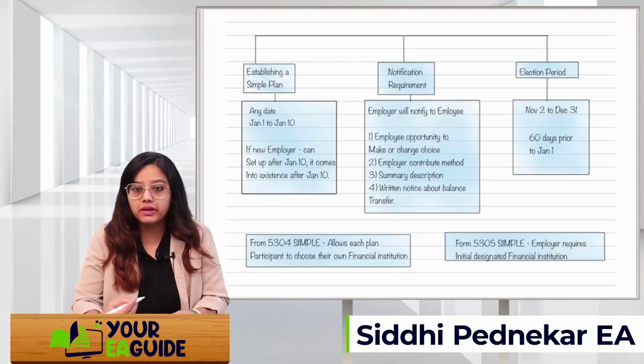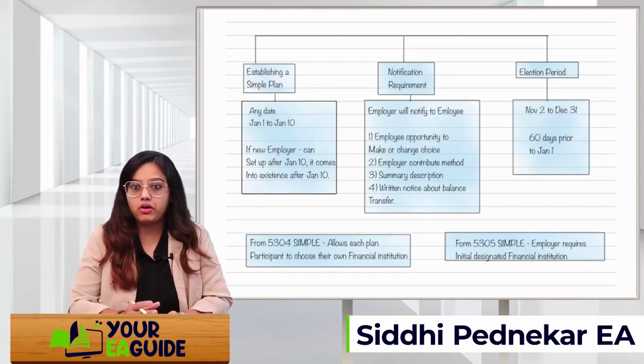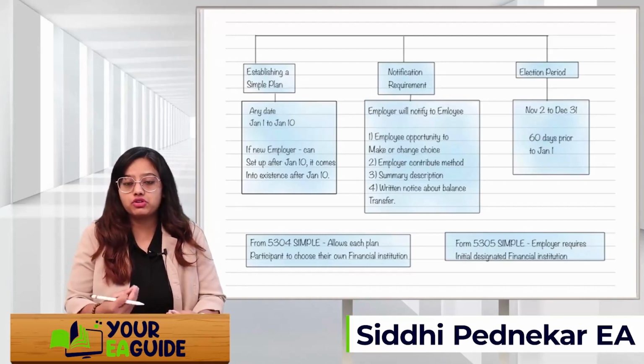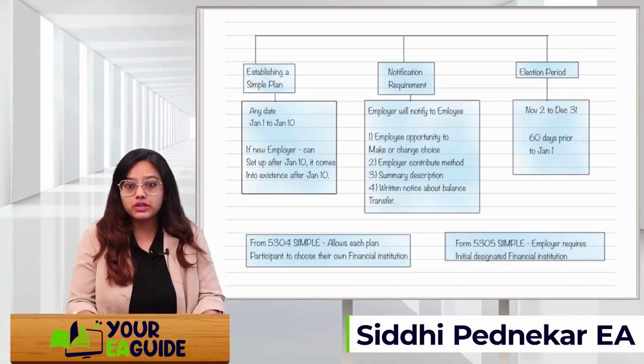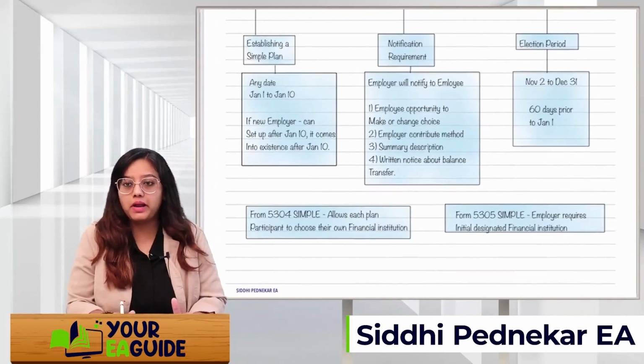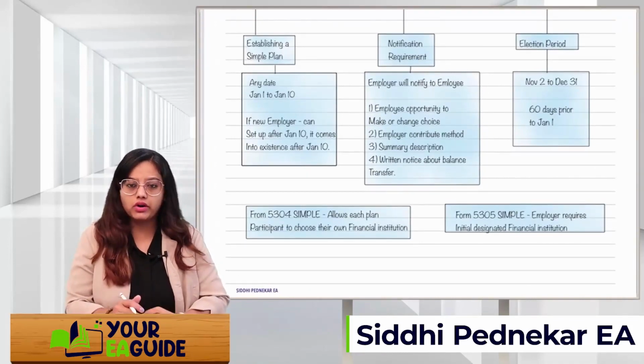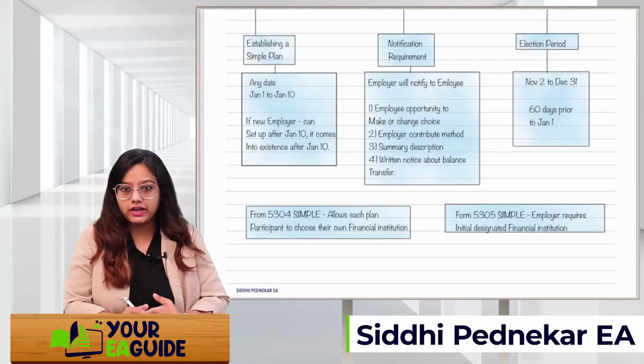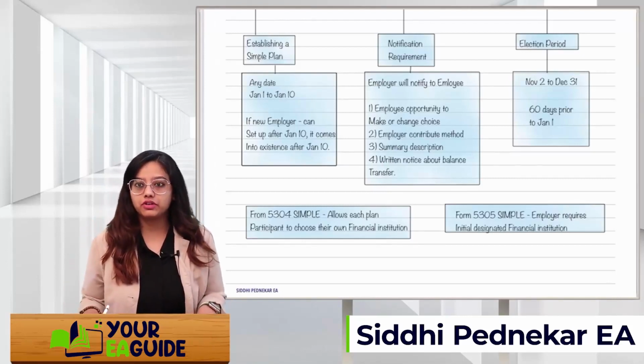The employer will notify the employees that every employee has the opportunity to make or change the choice. The employer's contribution method will be mentioned to the employees. A summary description will be given regarding the whole plan: how much amount is contributed, till what date it will be contributed, everything. And written notice will be given about the balance transfer.